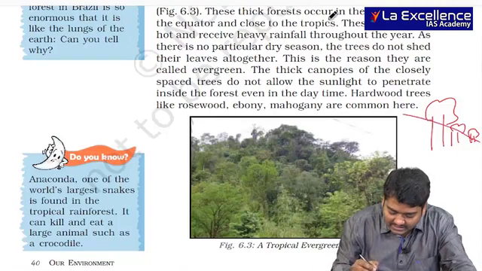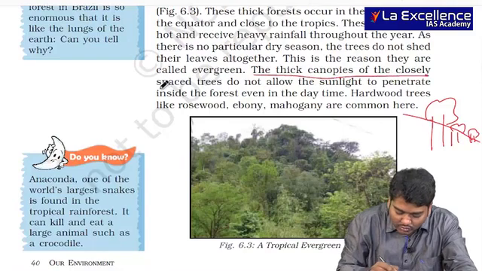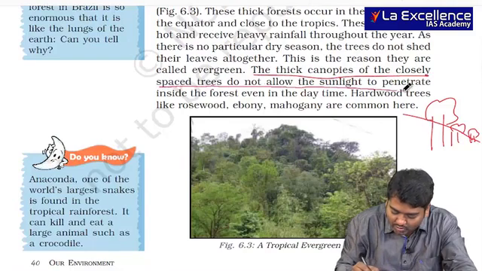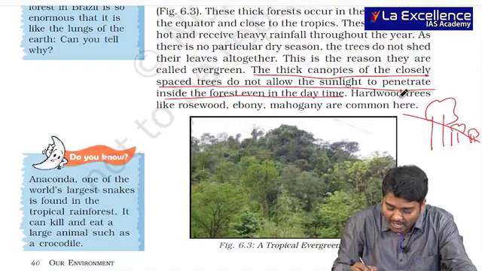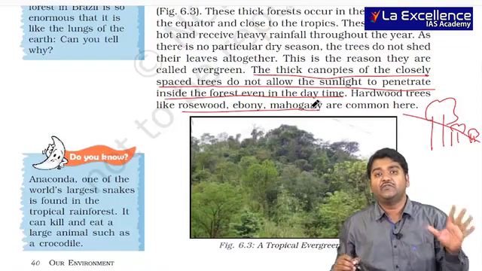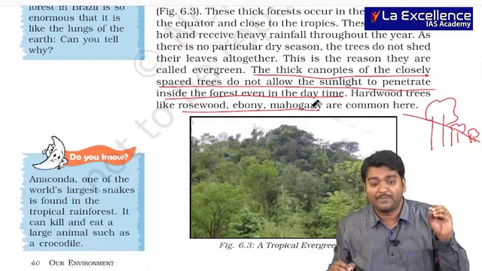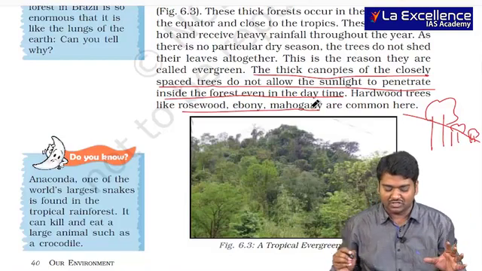We call this a thick canopy. The thick canopies of the closely spaced trees do not allow the sunlight to penetrate even in the daytime. Hardwood trees, rosewood, ebony, mahogany are common. They may ask which of the following are present in tropical evergreen forest, right? So this information is important.